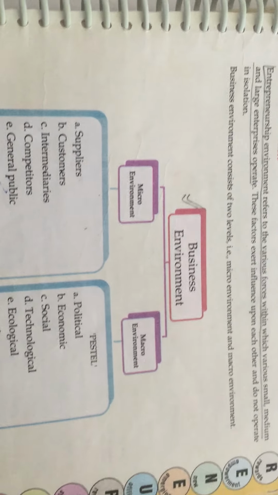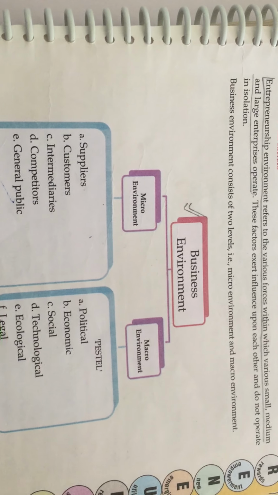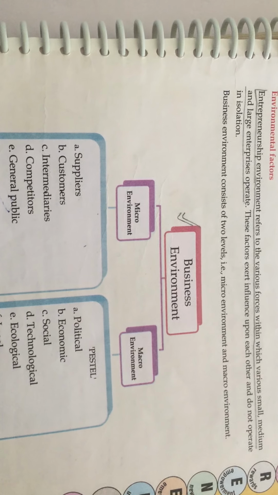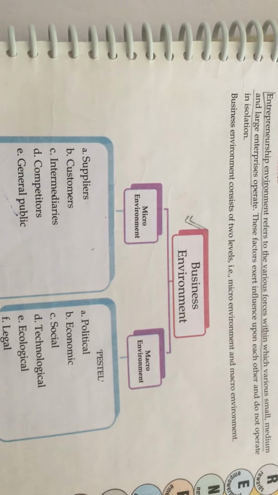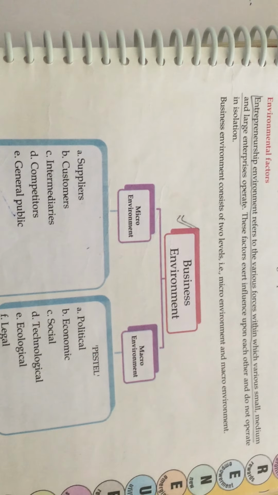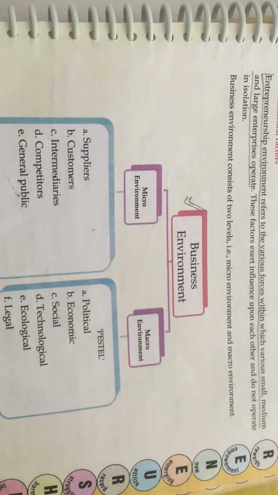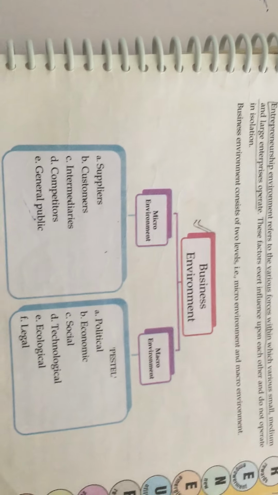It's quite obvious that the entrepreneurship environment refers to the various forces where enterprises operate. They influence each other and can't work without each other, so they have to work together.